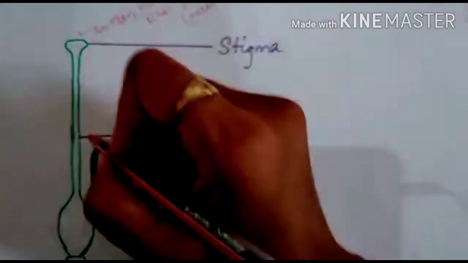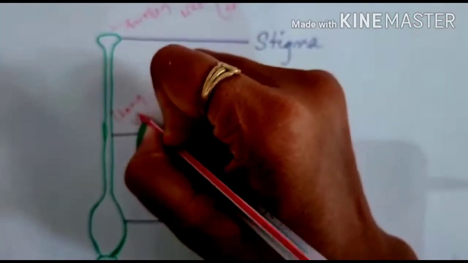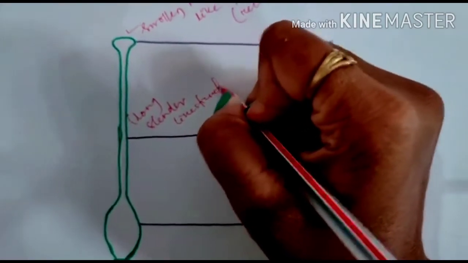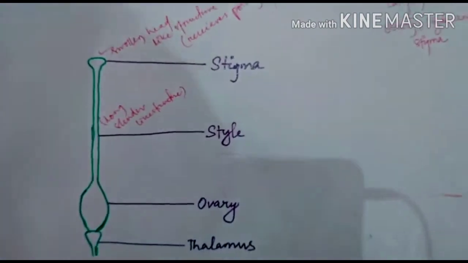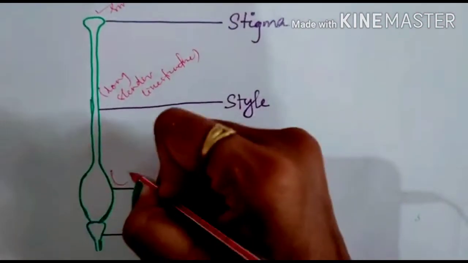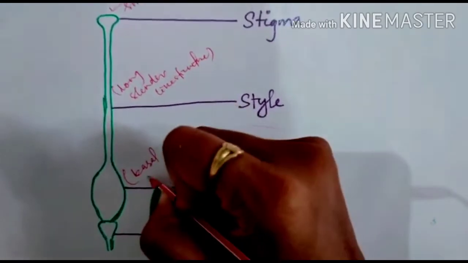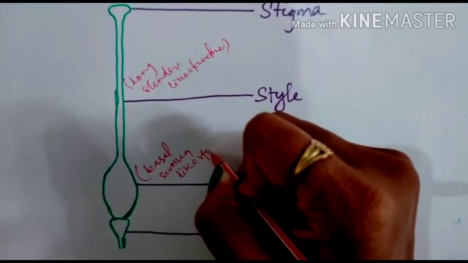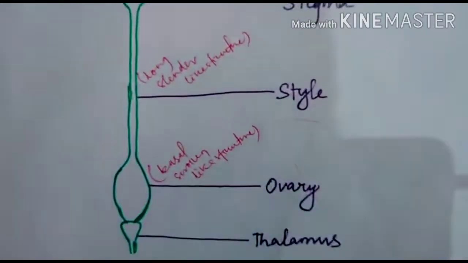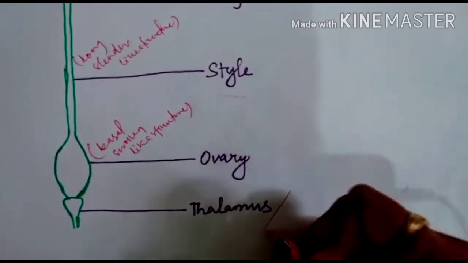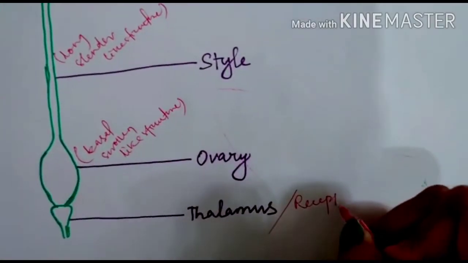It is a long, slender like structure, which is called the style, and the basal swollen like structure is called the ovary. It is attached to the central axis, that is thalamus or receptacle.